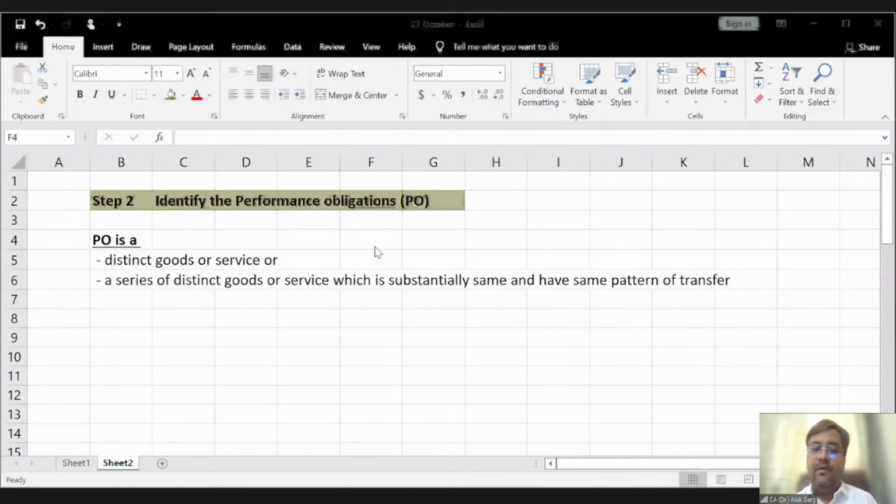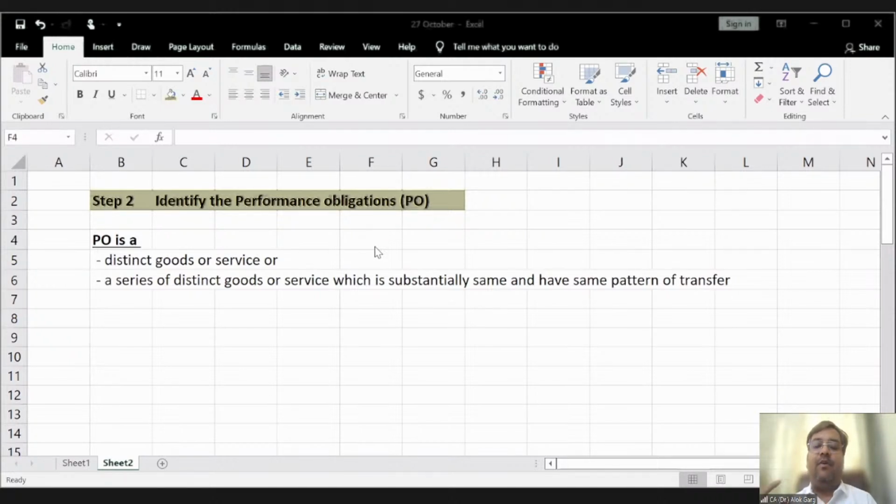Clear? Soham is asking, sir, but shipping and sales are part of the same contract. So how can one recognize only at the time of sale and not at the time of delivery? Soham, if it is a single performance obligation, again, please try to understand, in that case, you have to recognize revenue when the performance obligation will get satisfied.